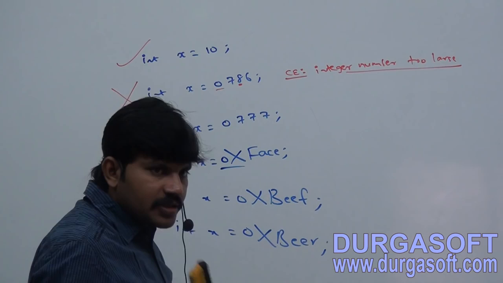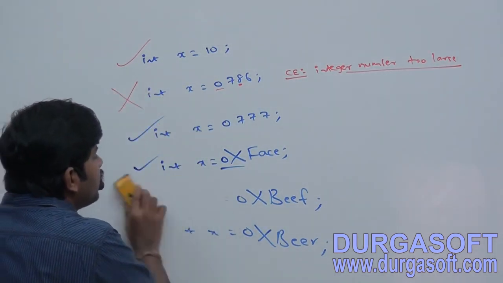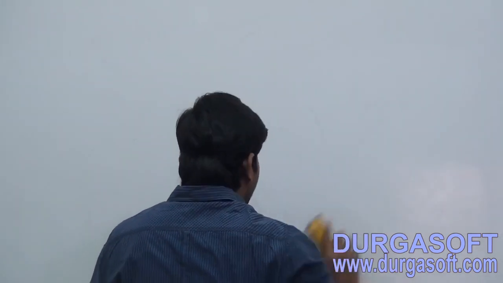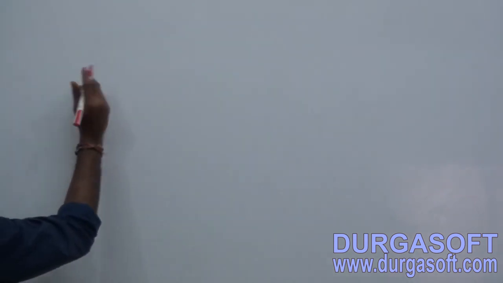Now the next possibility. Make sure you people have clarity about this terminology. Listen, very important, observe.